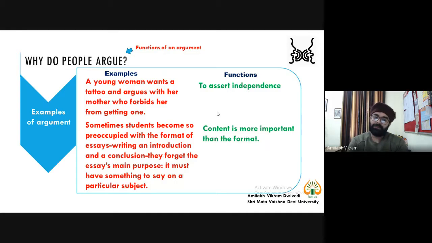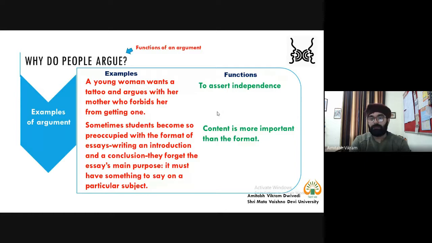Now, when you look at this, you find that it is some instruction related to how you can write a better essay, and you need to have an introduction and conclusion. That is one thing. But at the same time, your essay must have something to say on a particular subject.